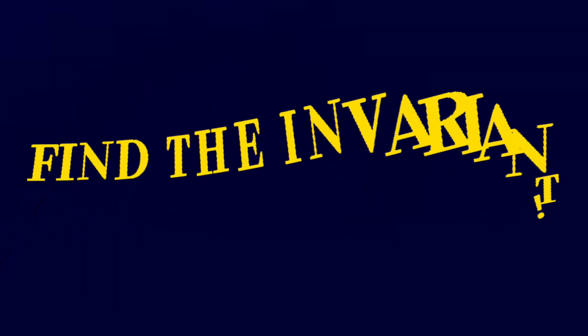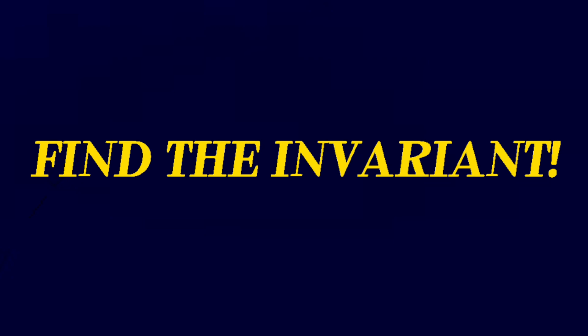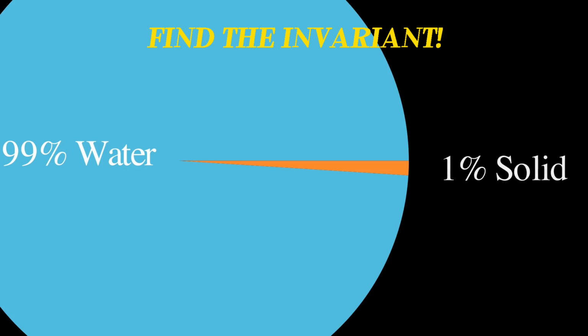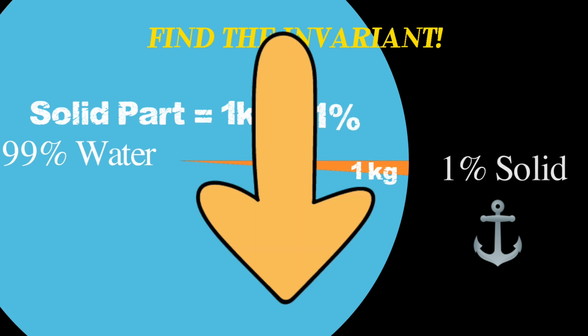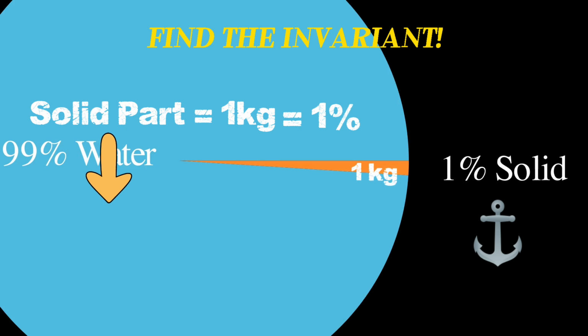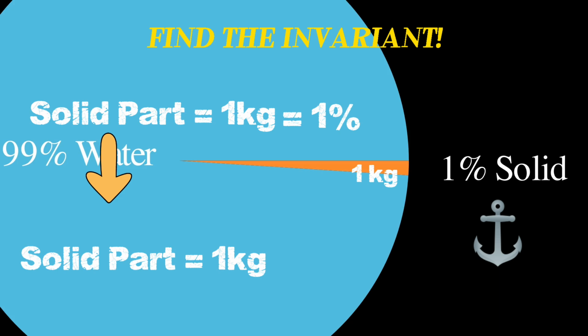In mathematics, there is a powerful trick. Look for the invariant. Look for what does not change. The solid part of the potatoes doesn't evaporate. That 1 kilogram of dry matter is our anchor. Before drying, this 1 kilogram was exactly 1% of the total mass. After drying, the water is 98%, which means, by definition, the solid matter must now represent the remaining 2%.